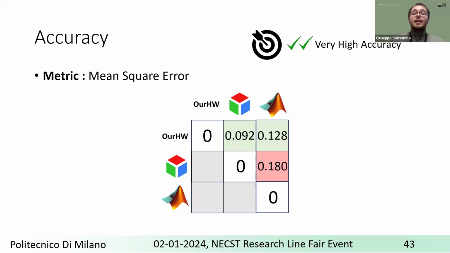Then we also evaluated the accuracy of the solution in terms of mean square error, comparing the presented solution against Cornea and MATLAB. The solution achieves a lower mean square error against Cornea and MATLAB than the mean square error between them. So we improve the accuracy of our framework, and we prove that we can apply it to real applications like MATLAB or Cornea.